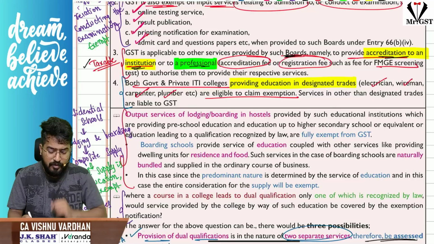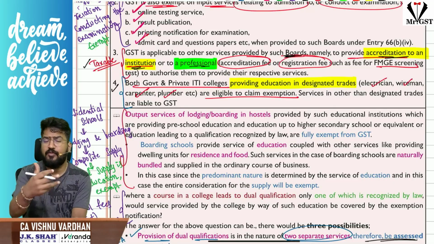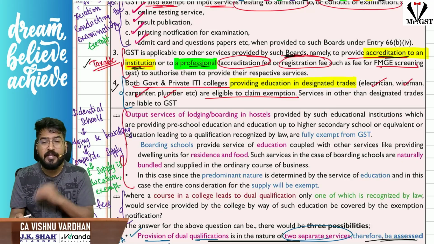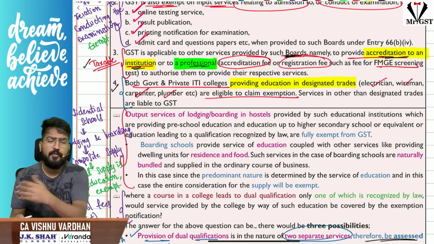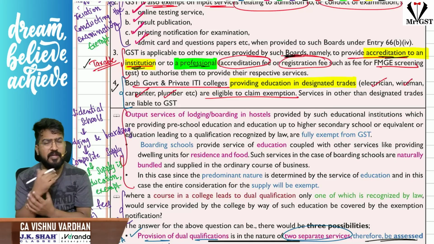And next, there was one more doubt here, sir, with respect to only government ITI colleges are exempt. That means providing vocational educational course approved, you told. No, that will be provided by government and that will be provided by private ITI colleges also. When it is exempt, sir, when it is provided by only government or also private.